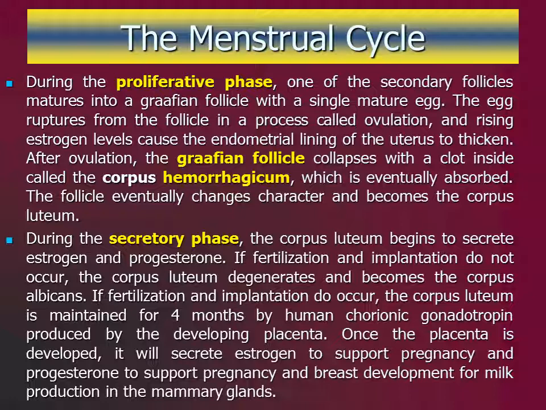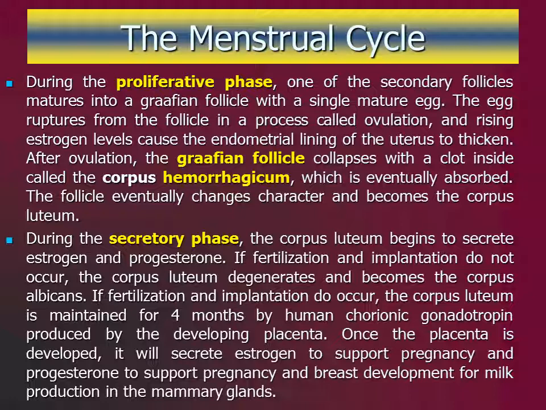If fertilization and implantation do occur, the corpus luteum will be maintained for about 4 months. During this time, it continues to secrete estrogen and progesterone. The corpus luteum is maintained by human chorionic gonadotropin, a hormone produced by the developing placenta. Once the placenta is developed, it will secrete estrogen to support pregnancy and progesterone to both support pregnancy and to cause breast development for milk production in the mammary glands.